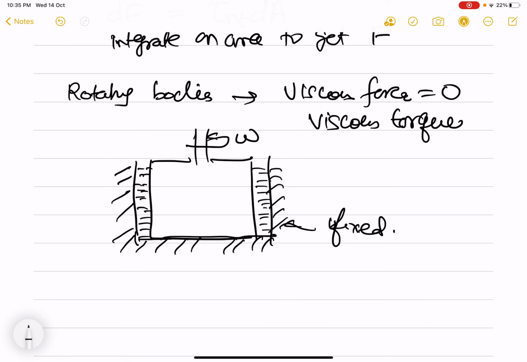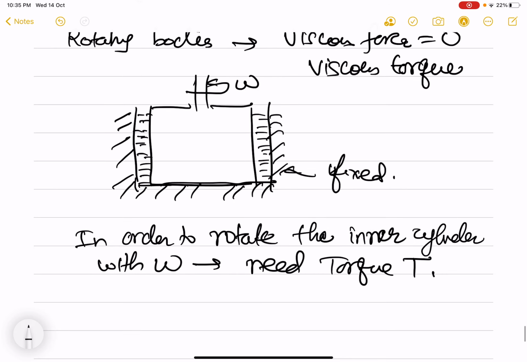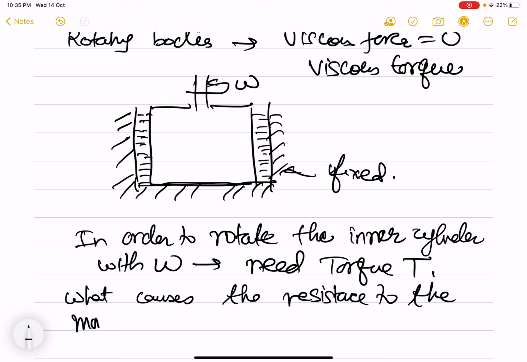Now, in order to rotate the inner cylinder with omega, you will need a torque T. And what causes the resistance to the movement of cylinder?